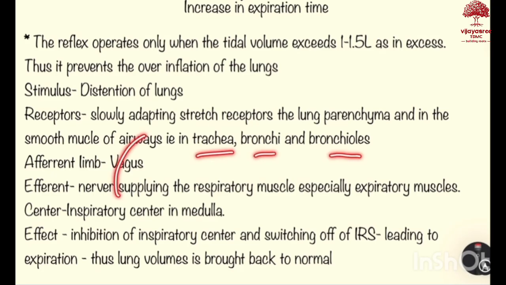The afferent limb is the vagus and the efferent limb are the nerves supplying the respiratory muscles, especially the expiratory muscles. The center is the inspiratory center in medulla. As a result, the effect is inhibition of inspiratory center and switching off of the IRS, leading to expiration. Thus, lung volume is brought back to normal.